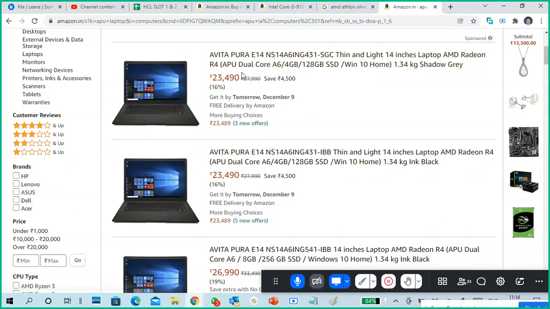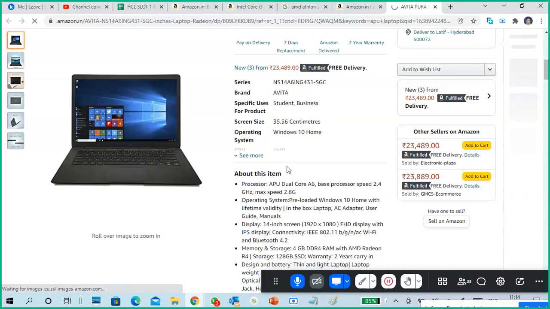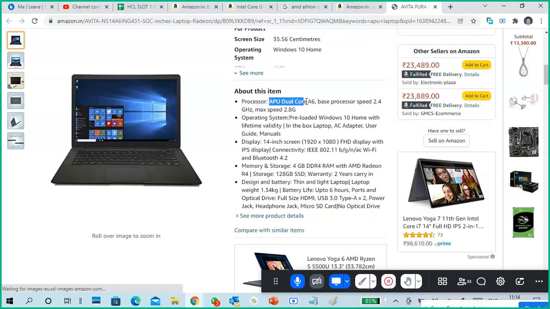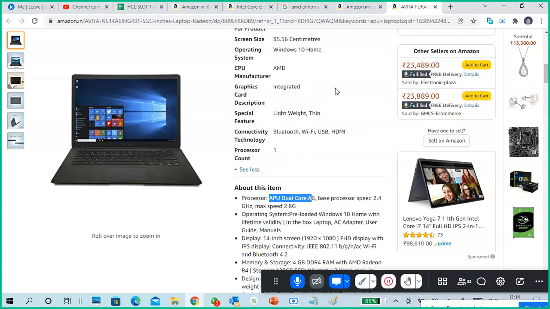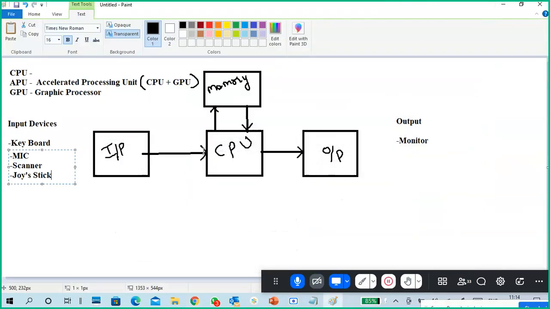See, this is why I think you like that. APU dual core. Okay, so that's why I got confused.